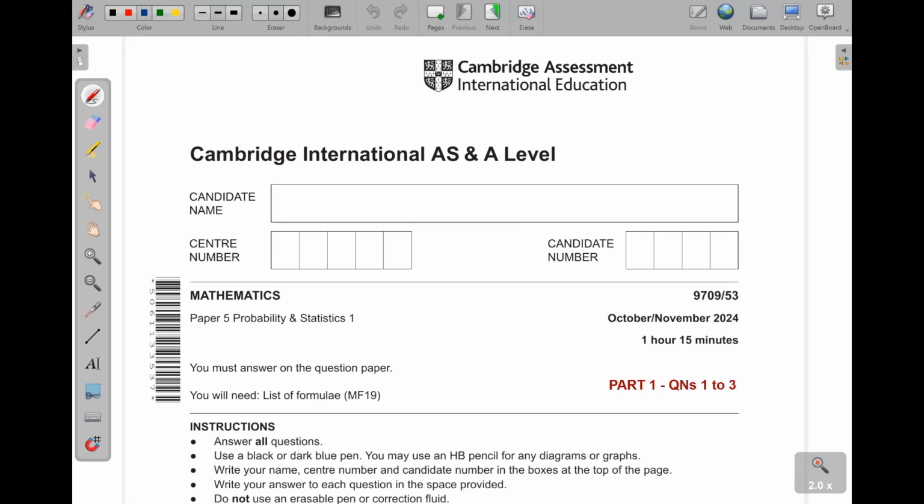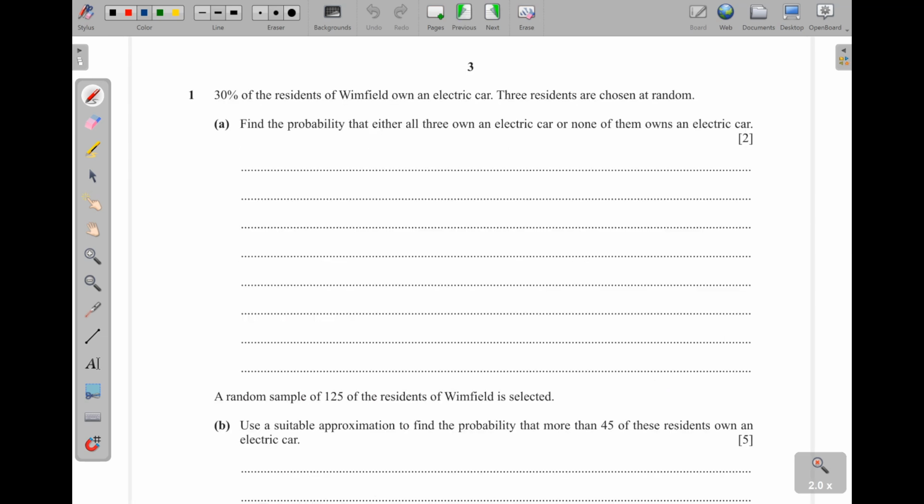This is Teacher Simon taking you through Cambridge International AS and A-Level Mathematics Paper 5-3 for October-November 2024, for questions 1 to 3. Question 1: 30% of the residents of Wimfield own an electric car. 3 residents are chosen at random. Find the probability that either all 3 own an electric car or none of them owns an electric car.